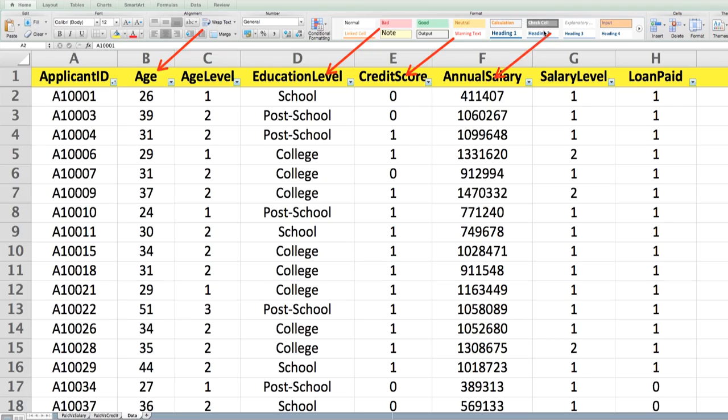Here's the annual salary, the exact numbers, which has been classified at 2 levels, 1 and 2. We will explain that later. And finally, this is what we should be looking at, whether the loan was paid in full or not. As you can see, most of them have paid, but there are a few who have not paid. We will look at them closely.